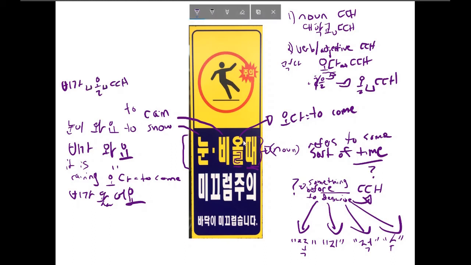Now, I don't want to say that this is incorrect, because this is kind of how people would say it. I feel like the spaces are very correct, but on signs, I feel like it would appear like this a lot, even though I think the most official way to write it would be like this. I talk about this use of de, and how you can describe de with either a noun before it or a verb or an adjective before it in this lesson here.